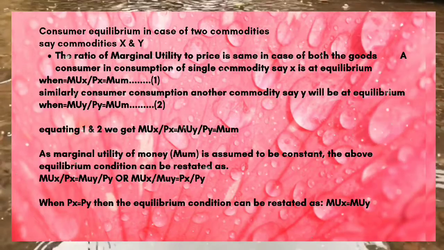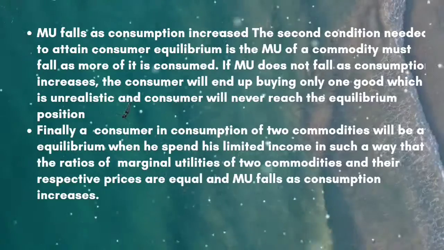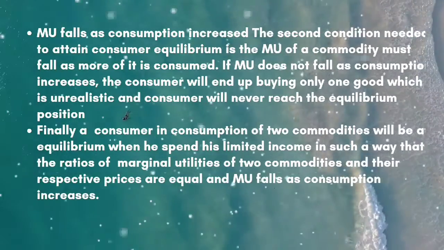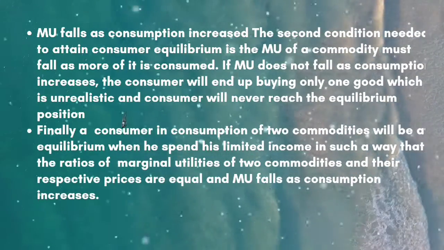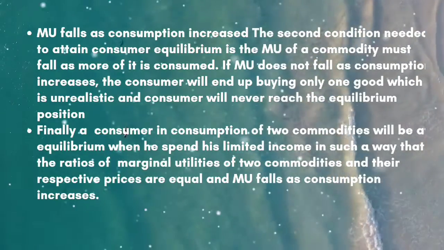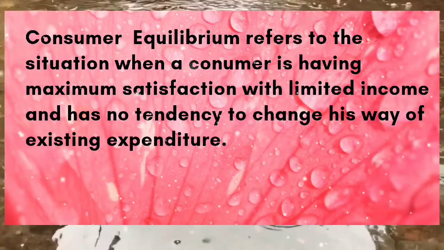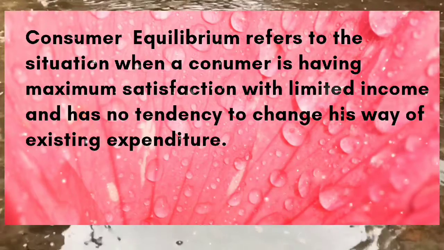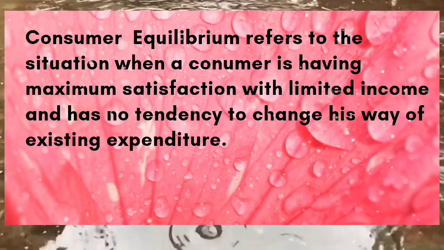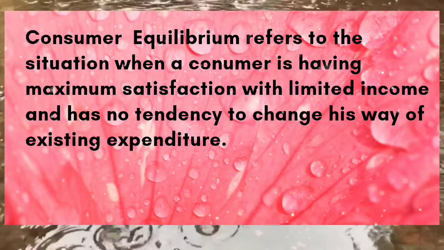Means if the consumer focuses only on product X and consumes only product X, he will end up buying only one good, which is unrealistic, and the consumer will never reach the equilibrium position. Because he spends his entire income on product X, not product Y, in that case he cannot reach an equilibrium position.